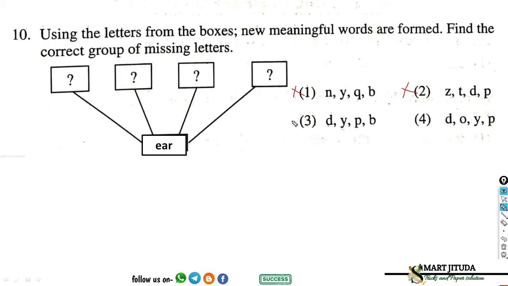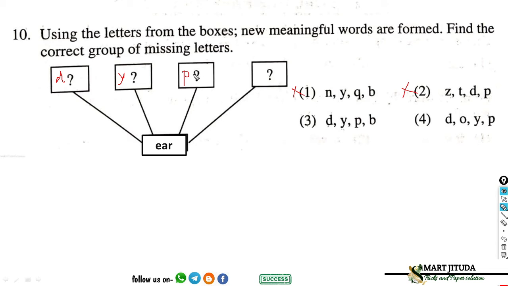In option 3, DEAR, dear. If we put D in first box, DEAR has a meaning. So correct. If we put Y in second box, YEAR has a meaning, right? If we put P in third box, PEAR has a meaning, pear.